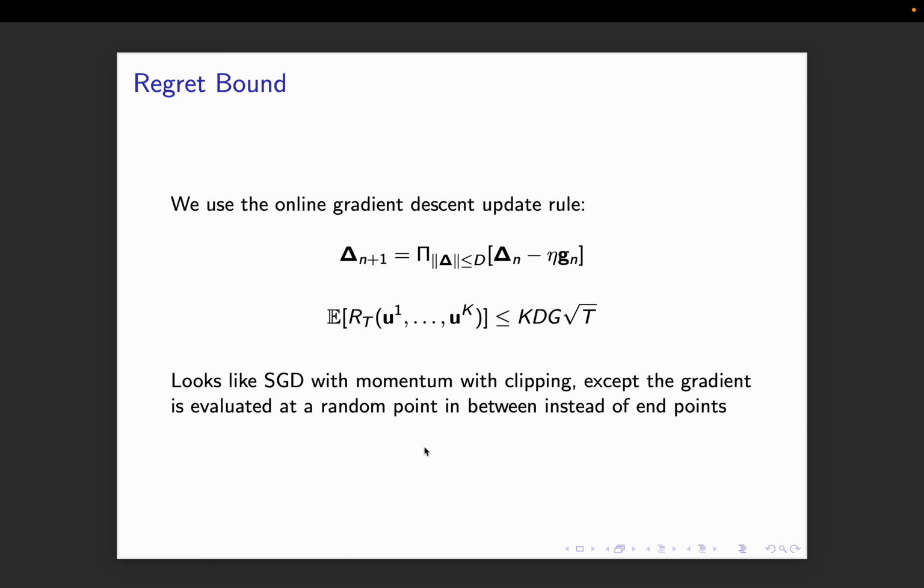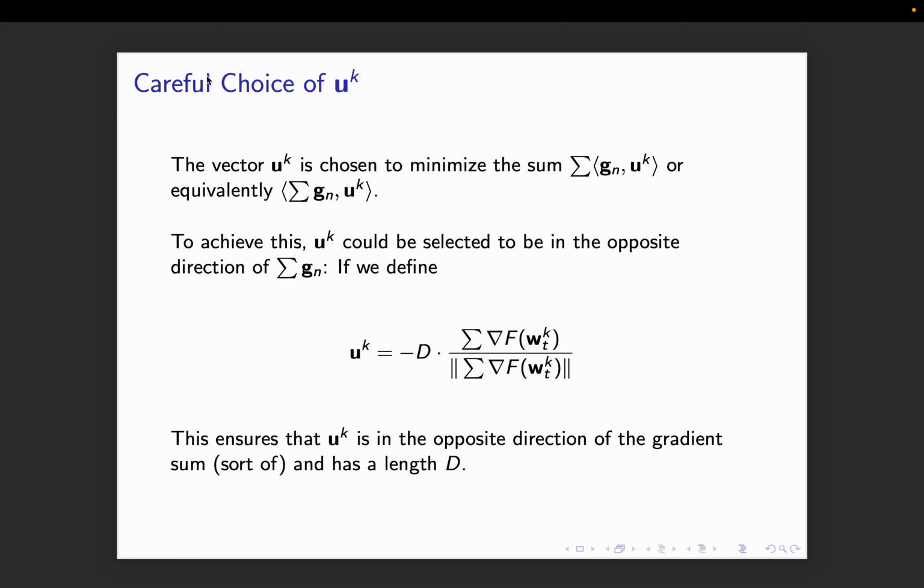In SGD with momentum, you would think that I would evaluate it, let's say, at xn or xn minus 1. But here gn is evaluated at a random point. So now how do you choose, let's say I fix k. I'm in the kth bucket. Now I'm going to talk about the kth bucket. I run the algorithm for t iterations. So how would you choose uk?